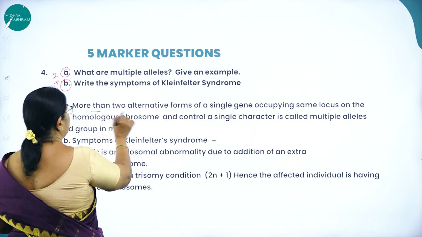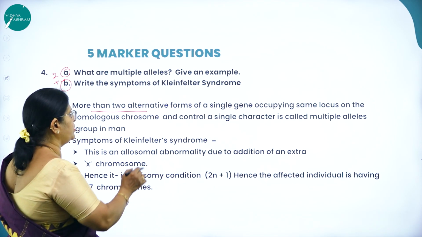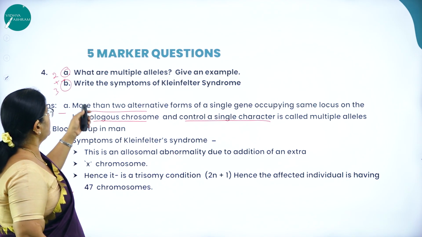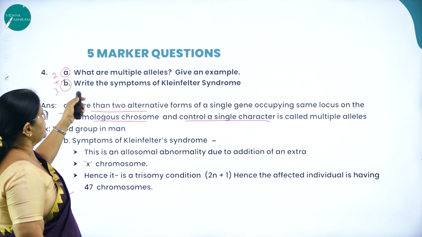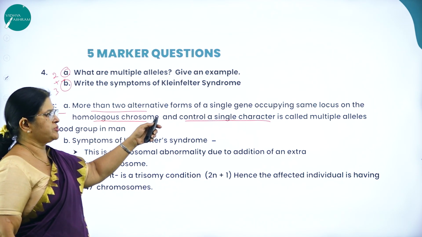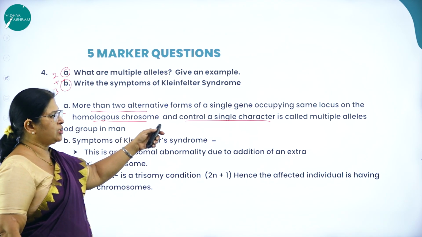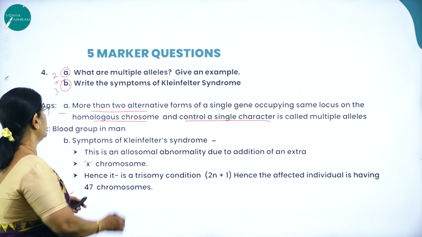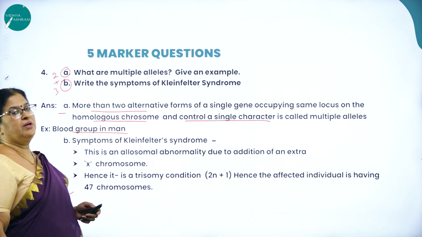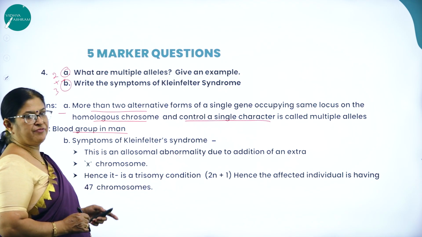Answer. What are multiple alleles? More than two alternative forms of a single gene occupying the same locus on the homologous chromosome and controlling a single character are called multiple alleles. The occurrence of ABO blood group in man is a classical example for multiple allelism. Now, symptoms of Klinefelter syndrome.